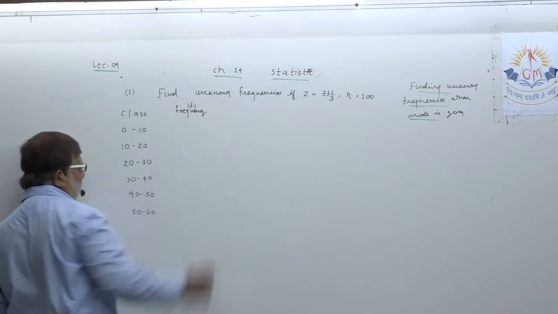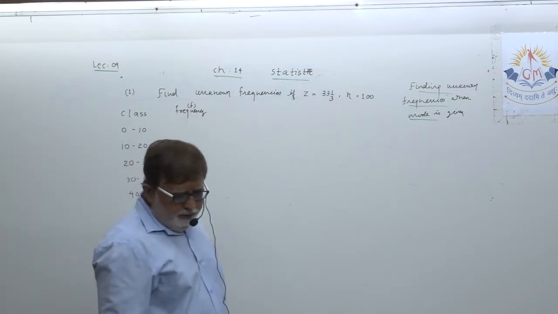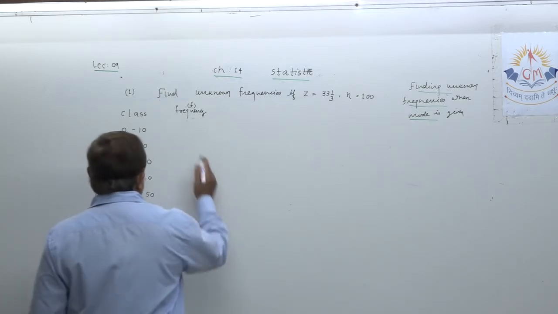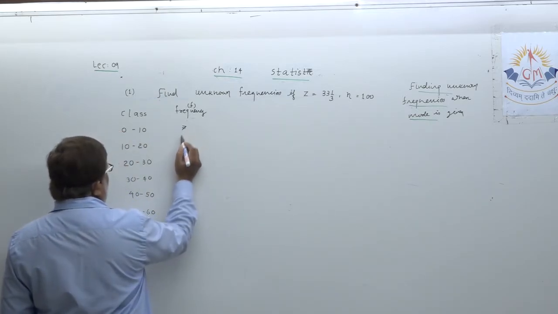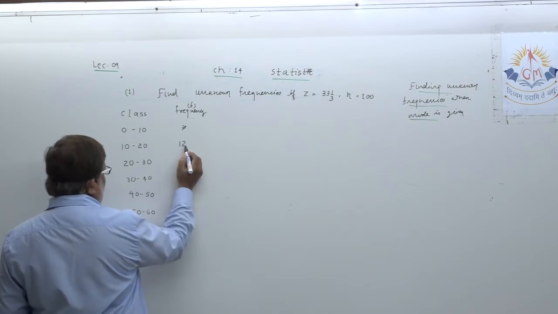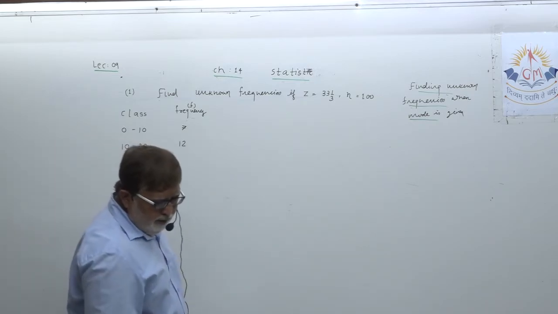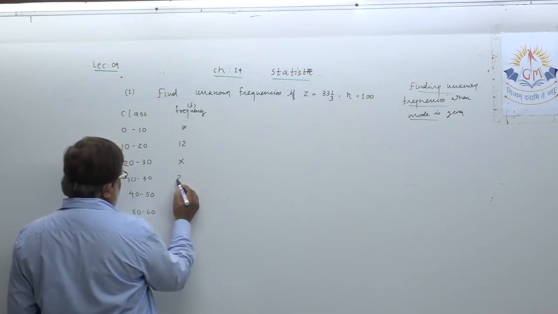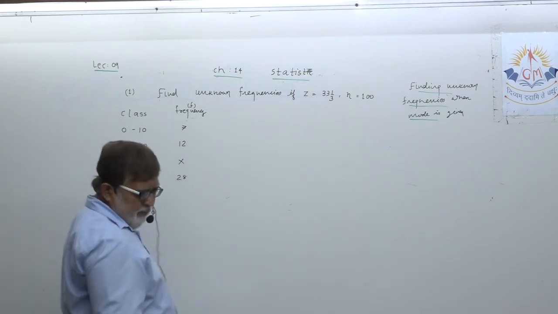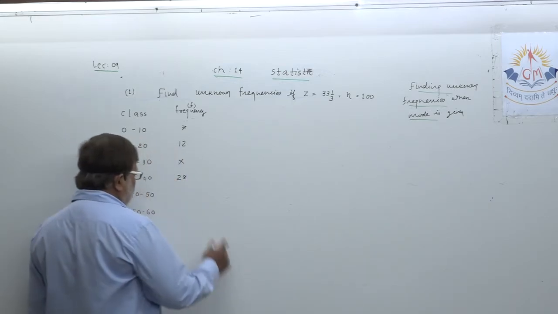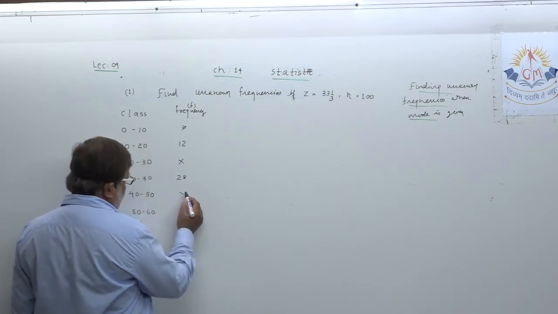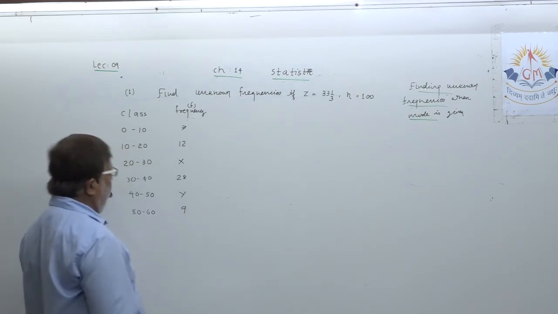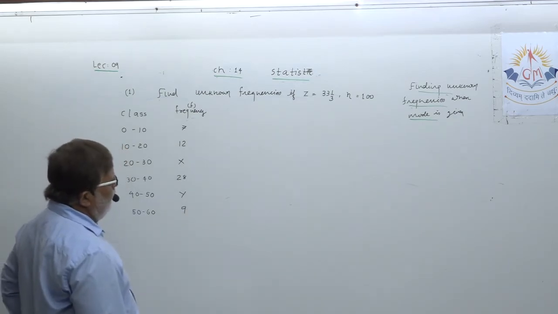Then note down the frequencies given. Frequency f. Which are the frequencies given? Note down 7, 12, okay, these are the frequencies given. Then X, 28, then one unknown frequency Y and 9. This is given, okay, dear student.